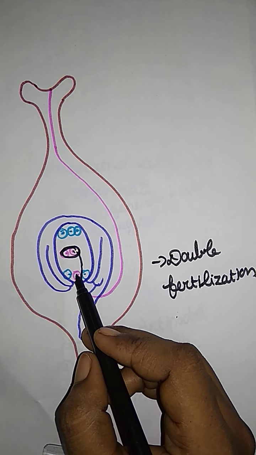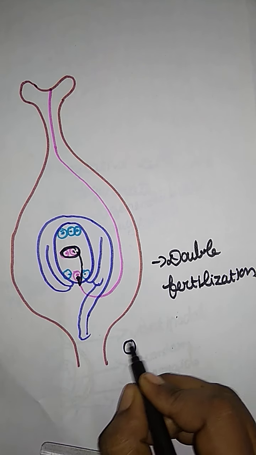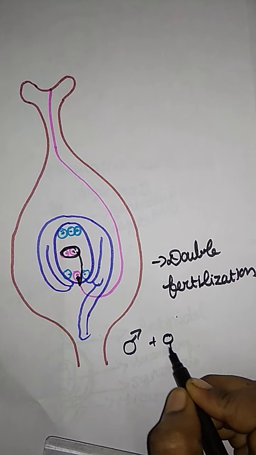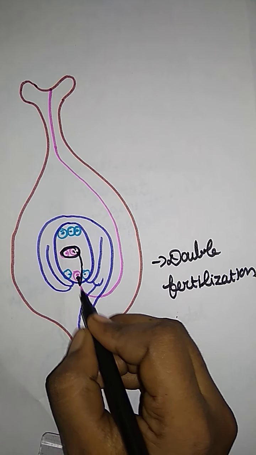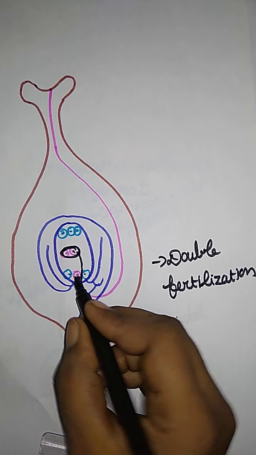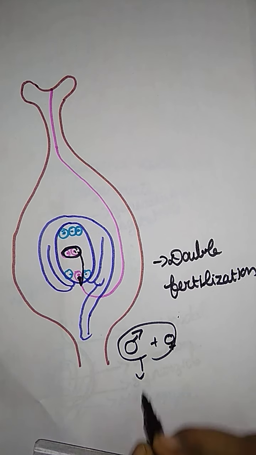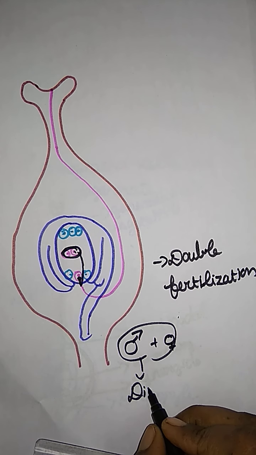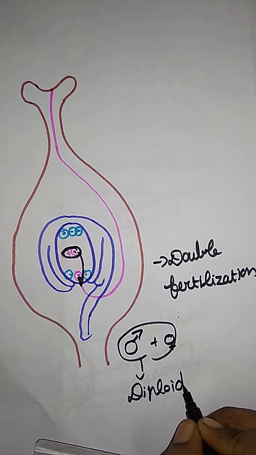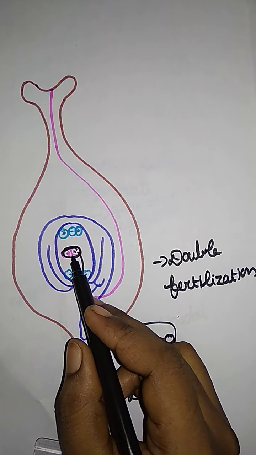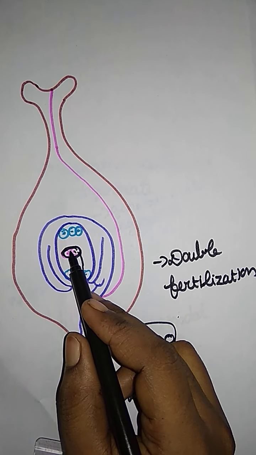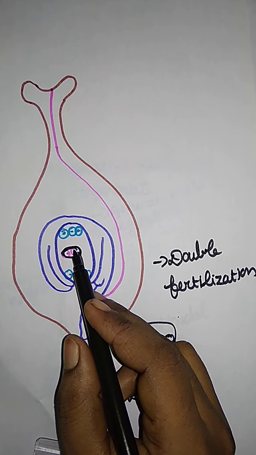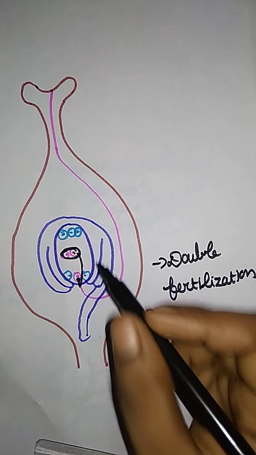Why do they say diploid? One male and one female. Here they have the female part. Now the sperm enters the female, so they get a diploid. They become a diploid cell, and the other sperm fuses with the secondary nucleus. We already said that this is the secondary nucleus. They have a triple fusion. Why do they say triple fusion?